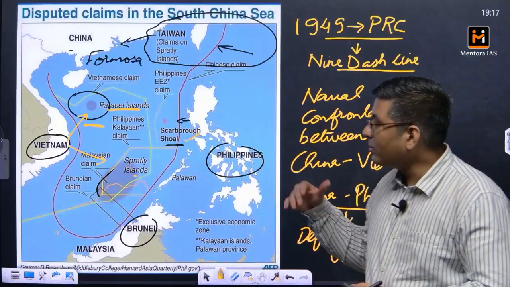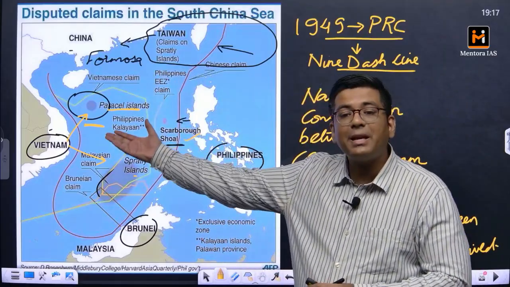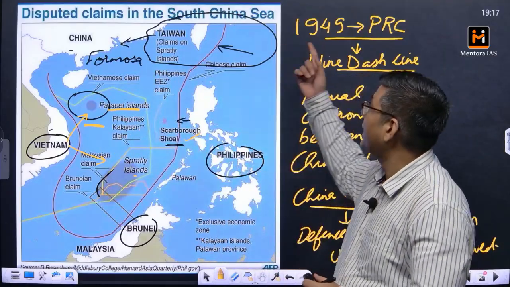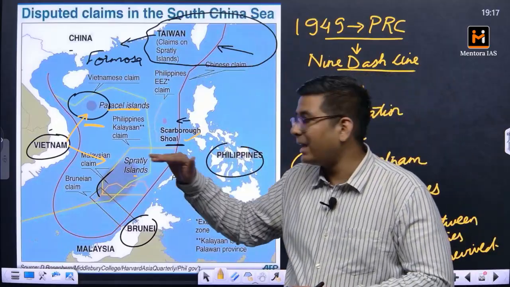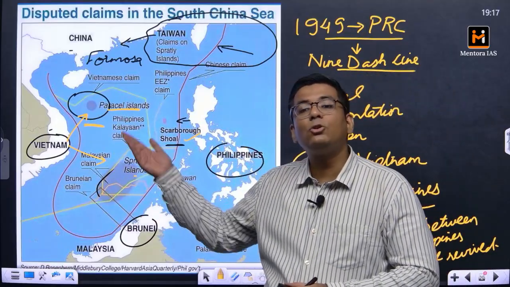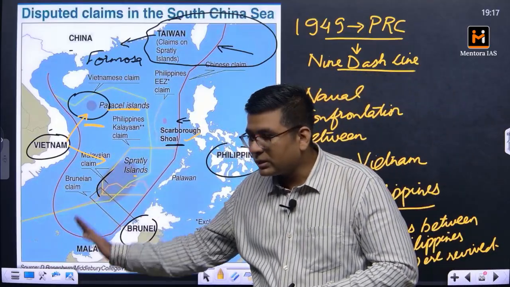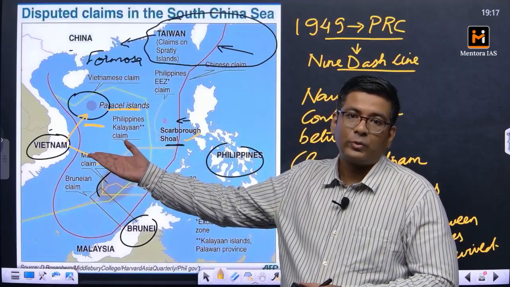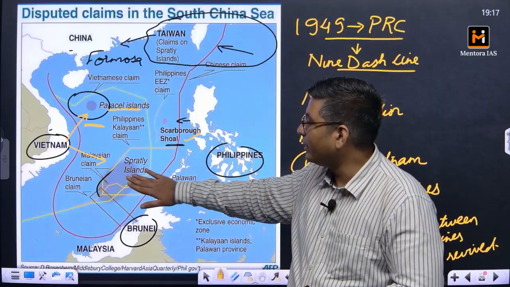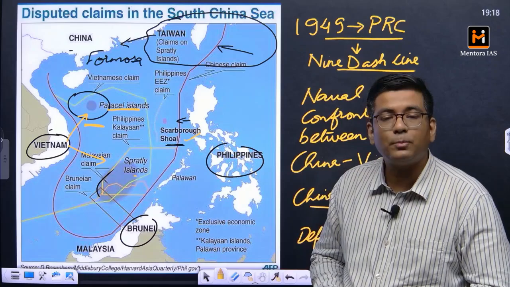But what happened is that when China became the People's Republic of China in 1949, at that time Vietnam was divided into two different zones, southern Vietnam and northern Vietnam. So it was southern Vietnam which had one of its bases in the Spratly Islands.